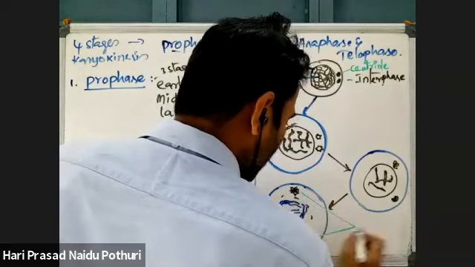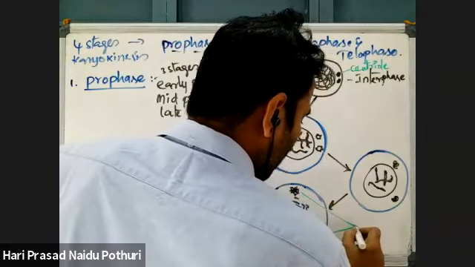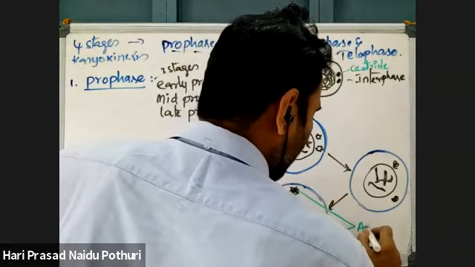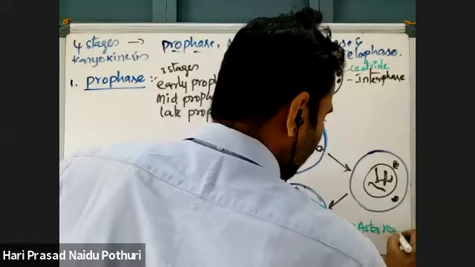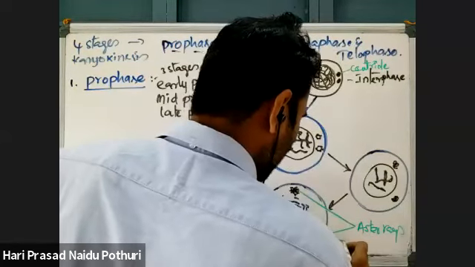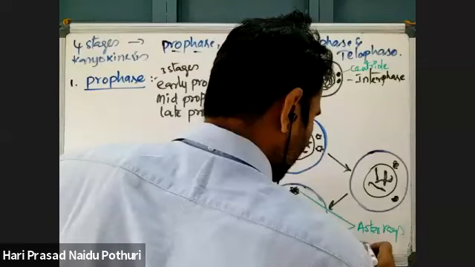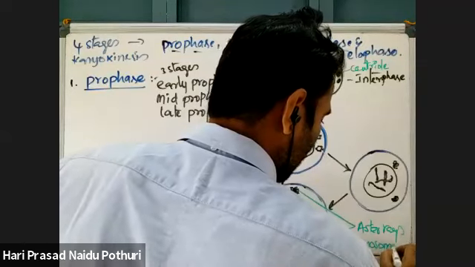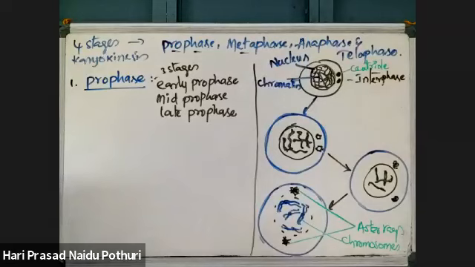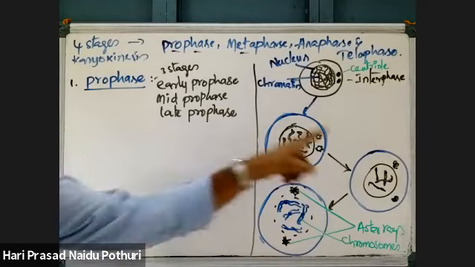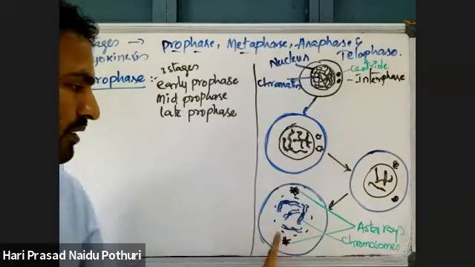See, these are forming aster rays. These are chromosomes. Draw the diagram. This is interphase. This is the prophase.